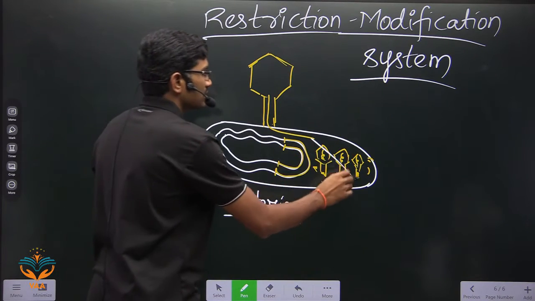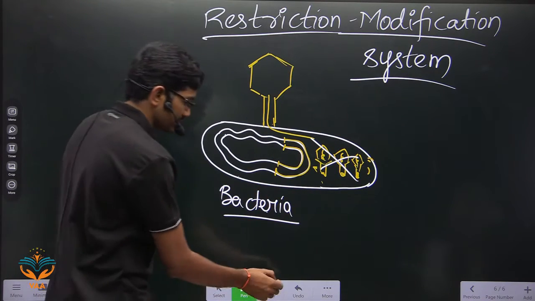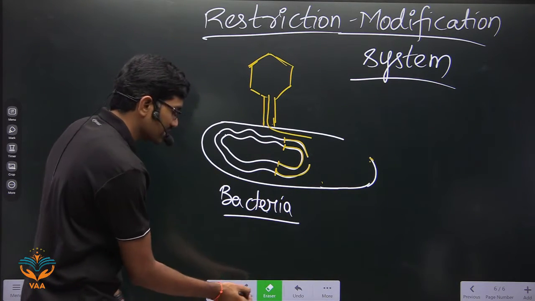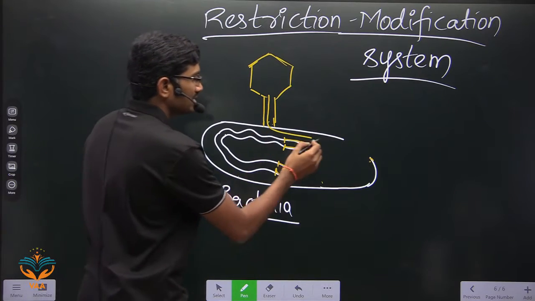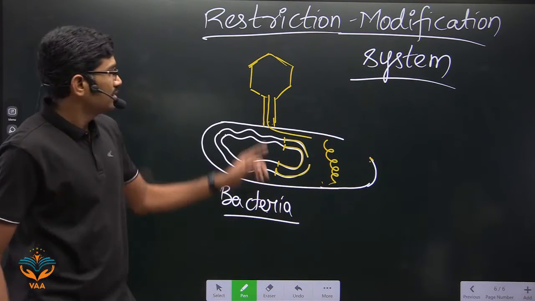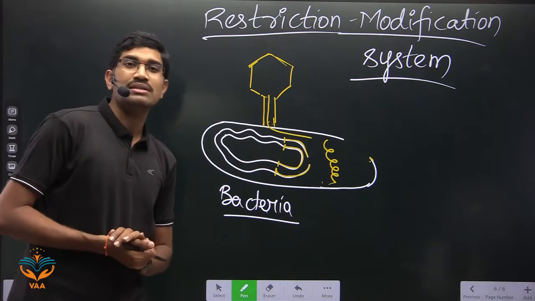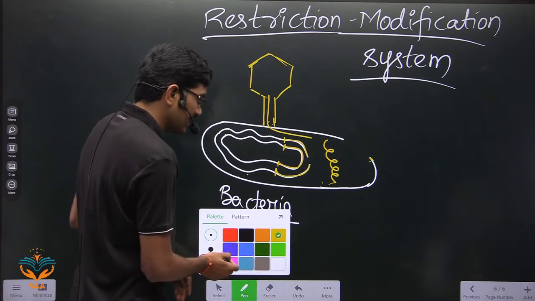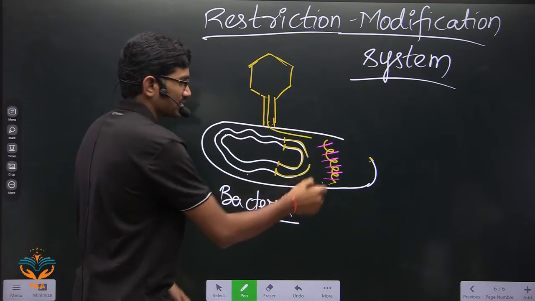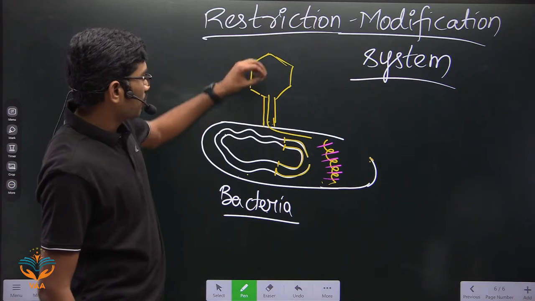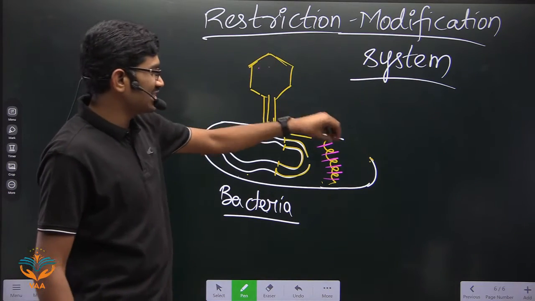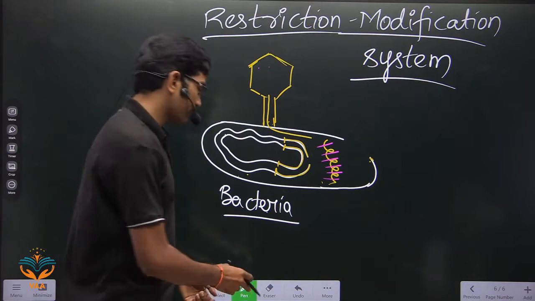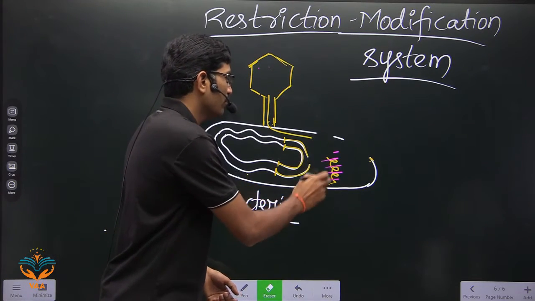they will kill this. How are they killing this? Actually, they are not killing this. What they are actually doing is, whatever genetic material is released by the virus into the cytoplasm of the bacteria, the bacterium is immediately breaking this into fragments. Whatever viral genome is released into the host is immediately broken into fragments.